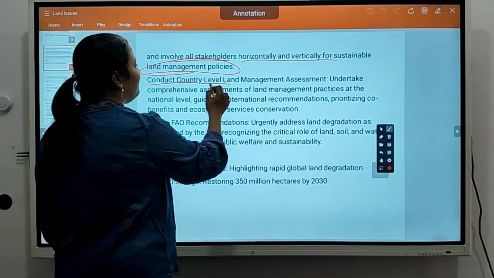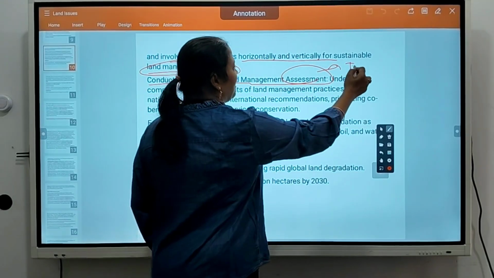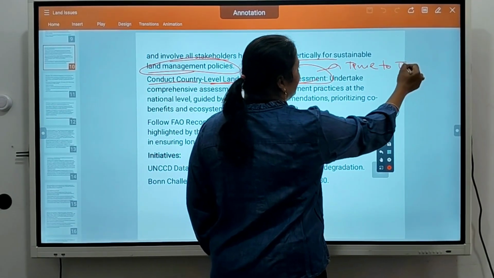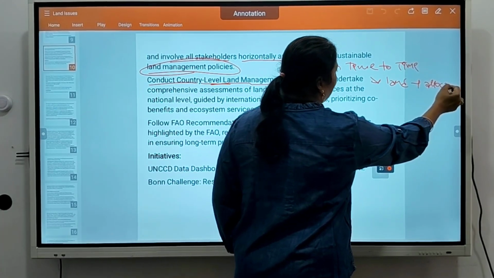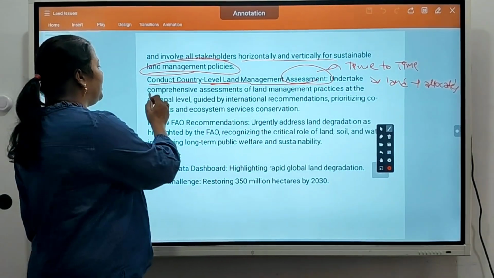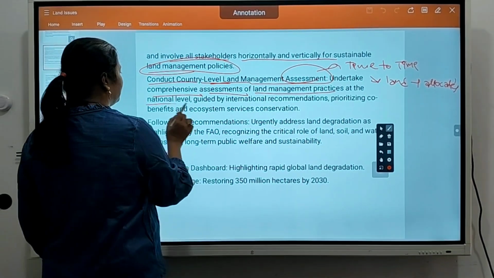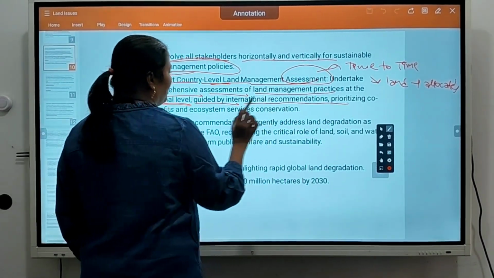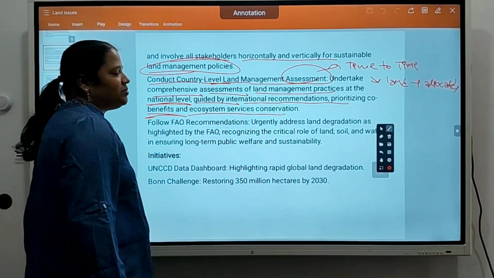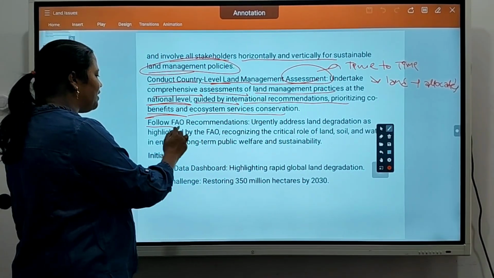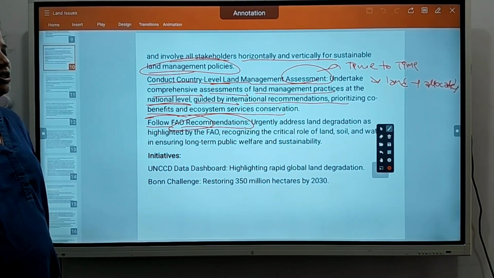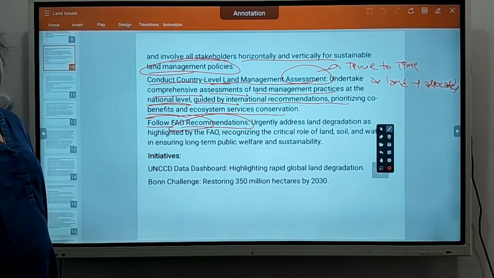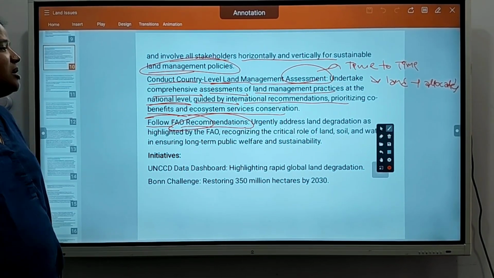Conduct country level land management assessment. They have to survey the land so that they will clearly understand how much land is there, and how to allocate it between people so that there will be no fights. Undertake comprehensive assessment of land management practices at national level, guided by international recommendations, prioritize co-benefits, ecosystem services, conservation. Follow FAO recommendations. They have to follow the FAO, Food and Agriculture Organization, an international organization. The government has to follow those guidelines so that efficient land management practices will be suggested.